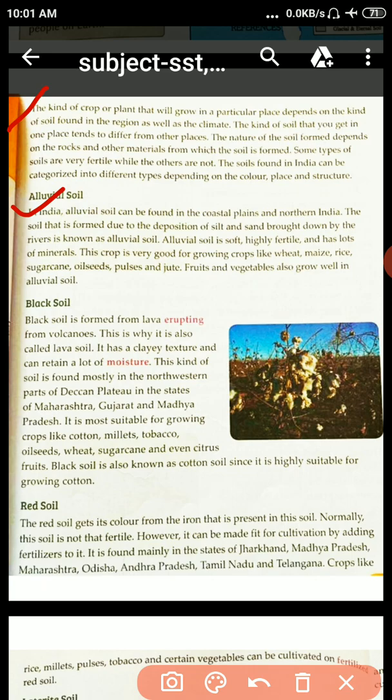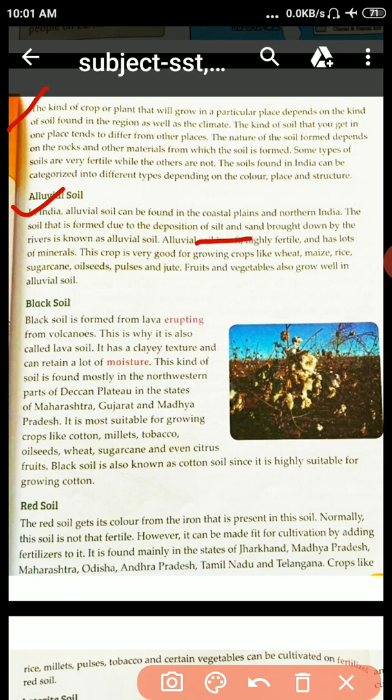Okay, the alluvial soil is formed due to the deposition of silt and sand brought down by the river. So student, first of all, here is the word silt. S-I-L-T.